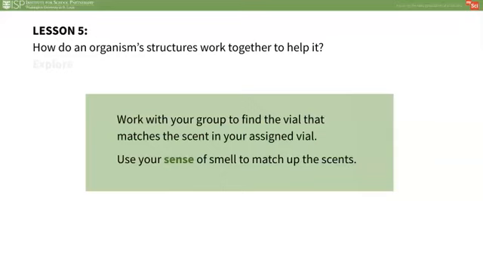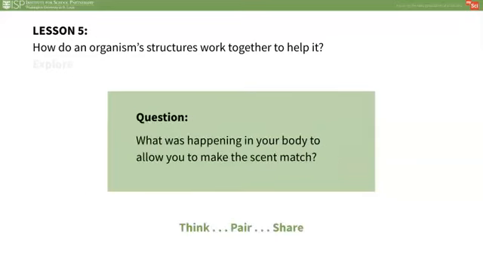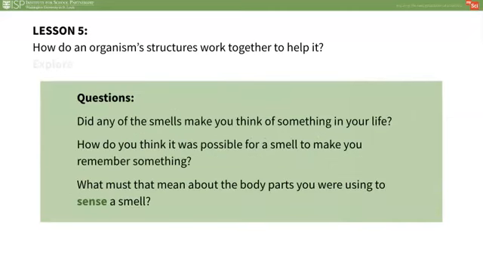After they each smell it, ask each group to find a vial that matches the smell in their vial. Guide a class inquiry about what students think was happening in their bodies to allow them to match the scents. Allow students to think, pair, share their ideas. Next, continue the discussion and ask students if any of the smells recalled a memory in their own life.